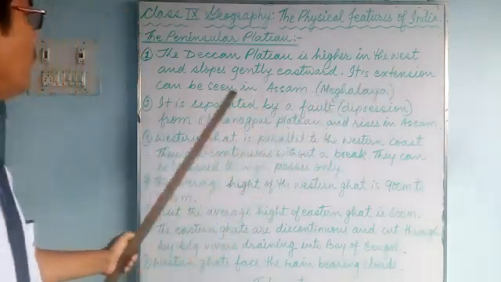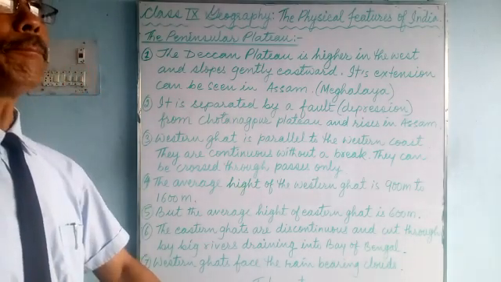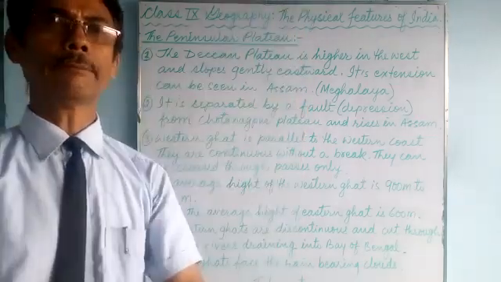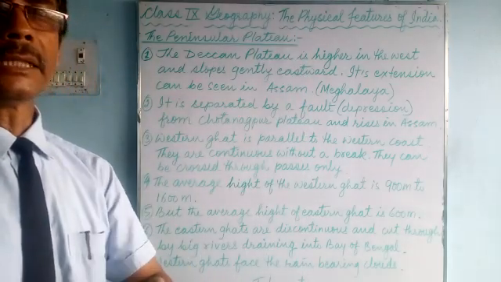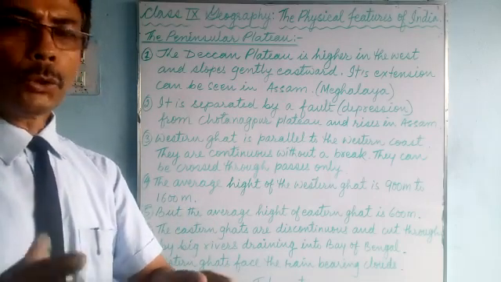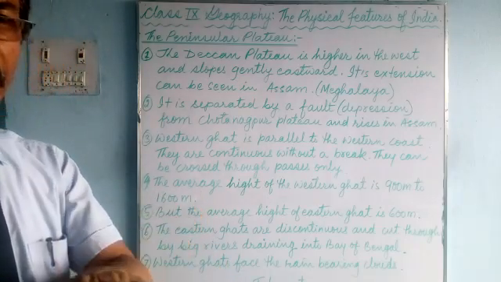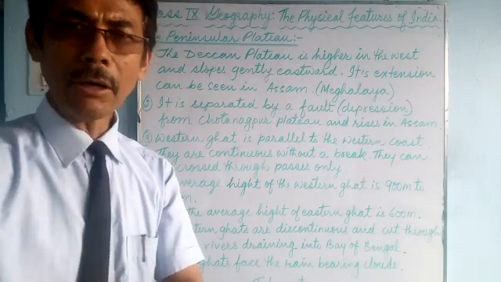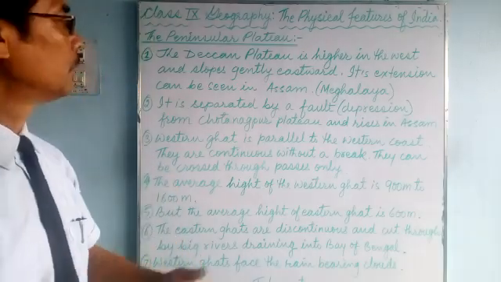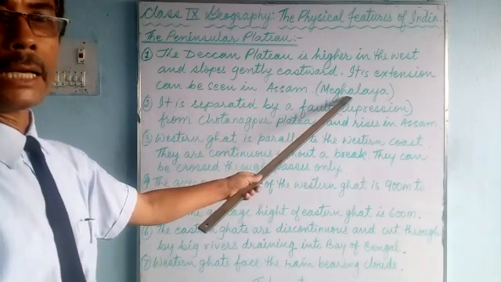Its extension can be seen in Assam. We have already discussed now, some portion of Deccan Plateau has been seen in Assam, that is in Meghalaya. Garo, Khasi and Jaintia hills we have talked about in Central Highlands during that period. So the Deccan Plateau is gradually sloping towards the east, and it has gone down under the ground and it has come up in Assam, that is in Meghalaya. So that is called depression.